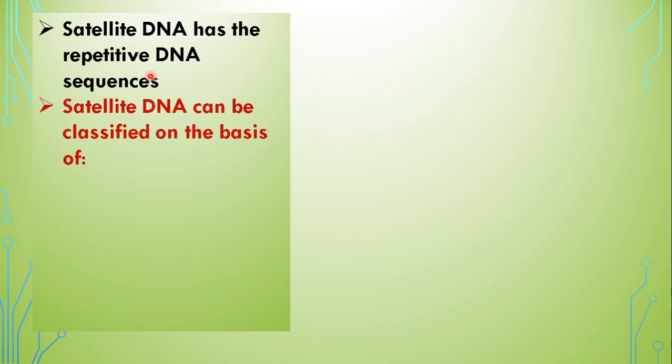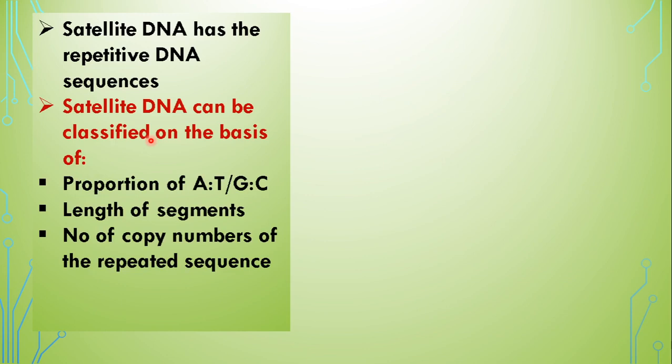Now, satellite DNA can again be classified. Three criteria are taken here. One is the proportion of the bases, ATGC, what proportion is present. Then the length of the segments, for what length the repeat has occurred within the DNA. Then furthermore, the number of copies, that means how many repeats are there.